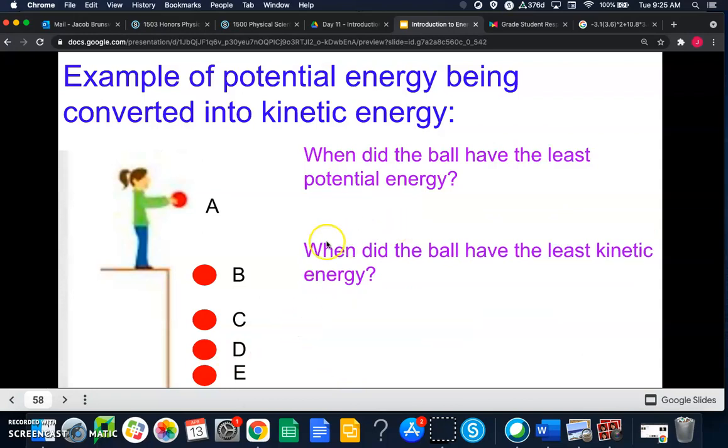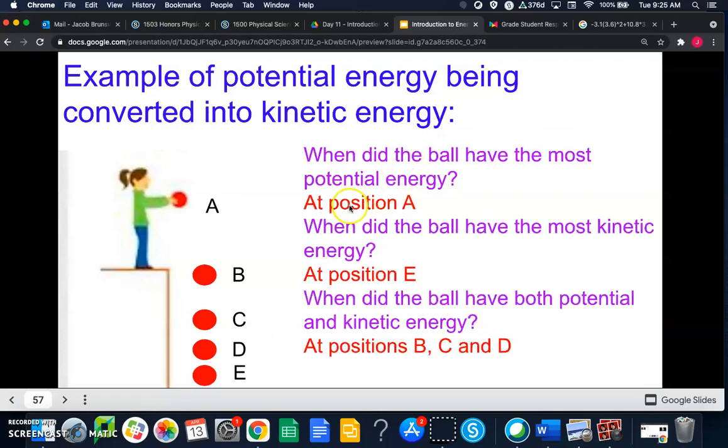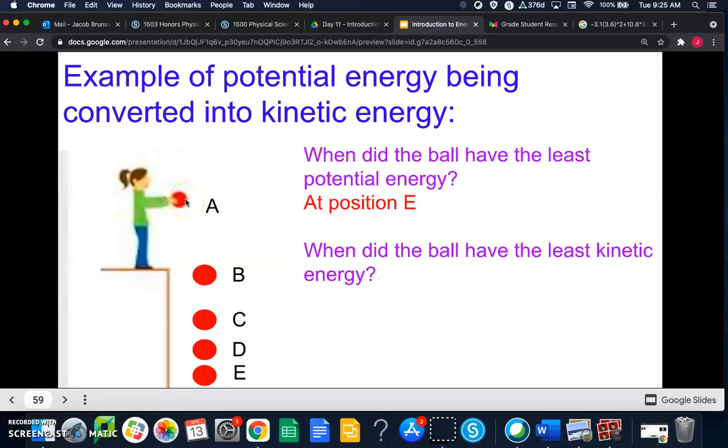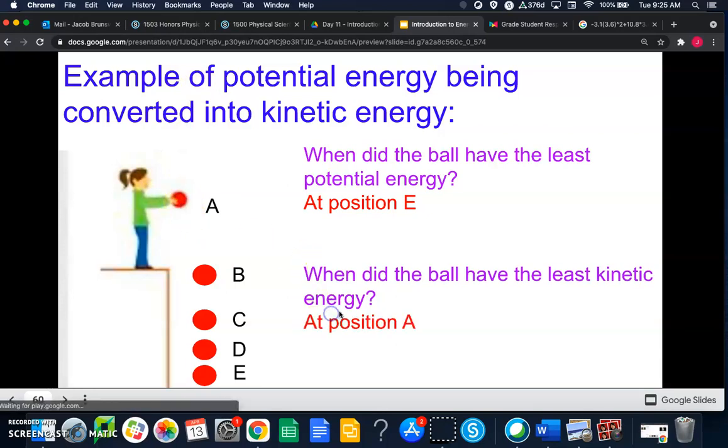Next question, when did the ball have the least potential energy? Well, it had the most potential energy at point A, right, when it was at the top. So then it must have the least potential energy at point E, right, when it's at the bottom. When did the ball have the least kinetic energy? Well, again, that's going to be at the top when it wasn't moving, right? When she was holding on to it. When something's not moving, it's not going to have any kinetic energy. So we'll say at position A.